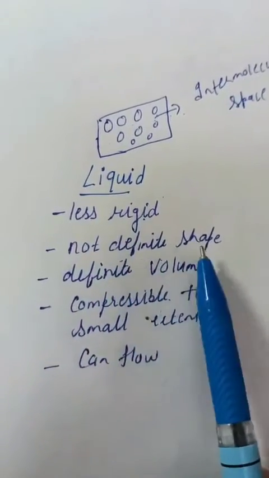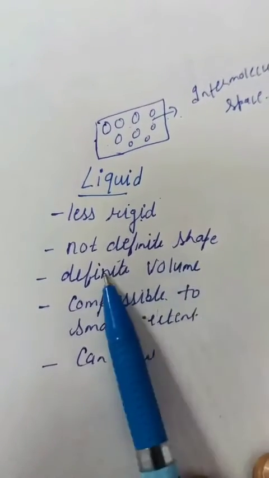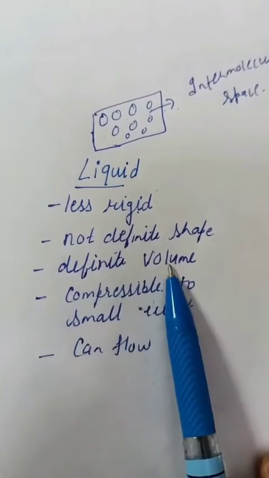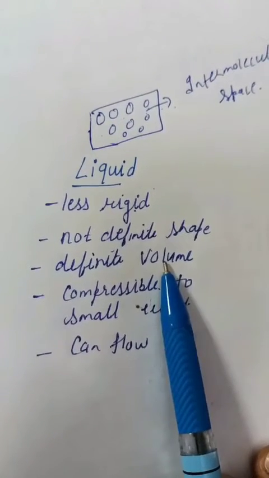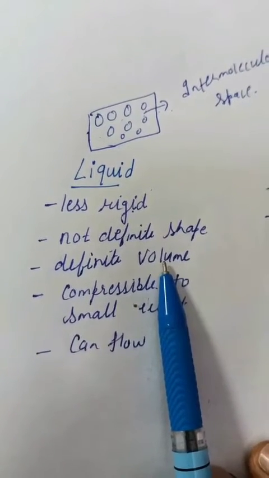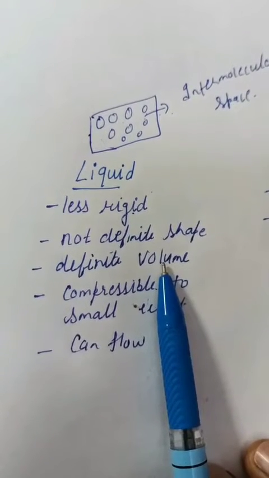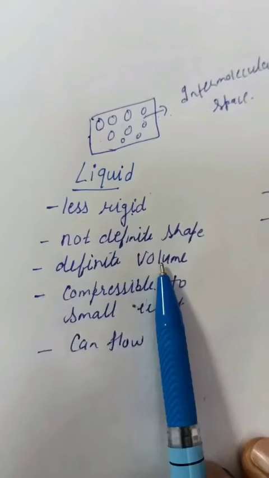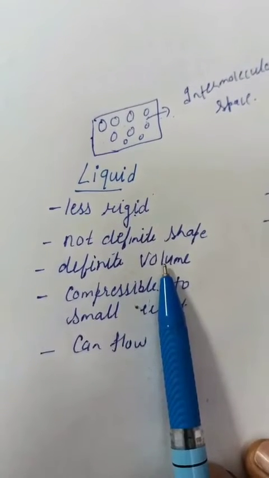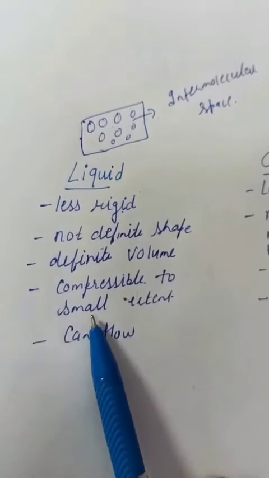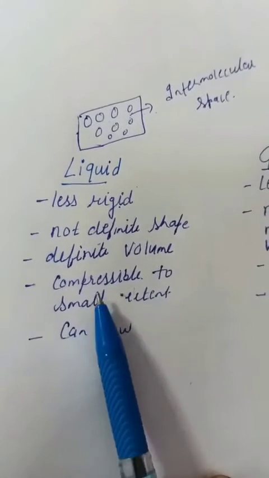Not definite shape. Liquid is not having a definite shape. It takes the shape of container. Definite volume. Volume is definite. If we take 10 ml water in one container, or same water if we transfer in another container, volume remains 10 ml. Only the shape of water will change. That is, water will take the shape of container.